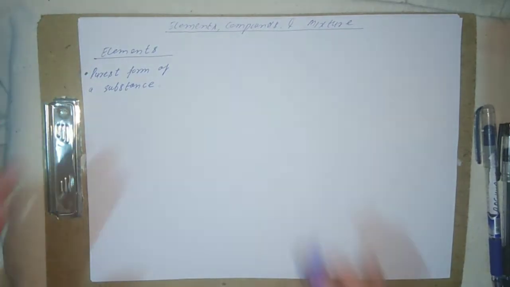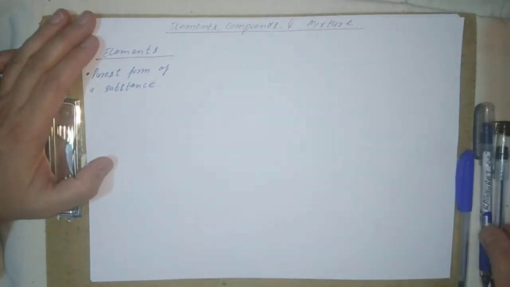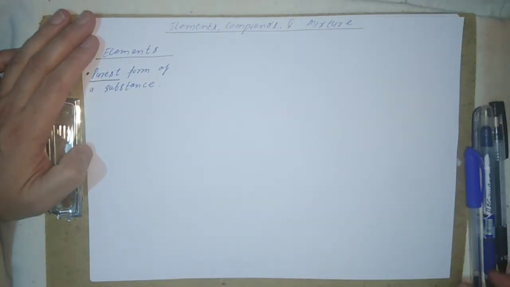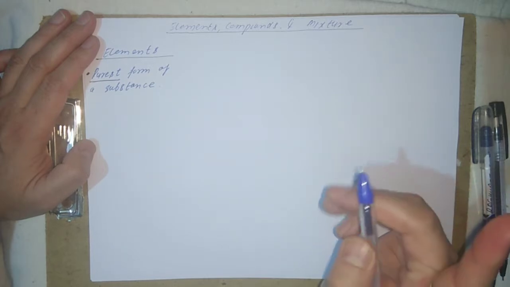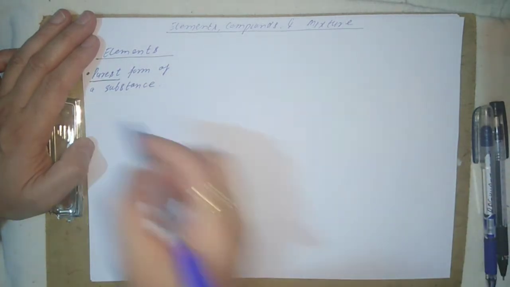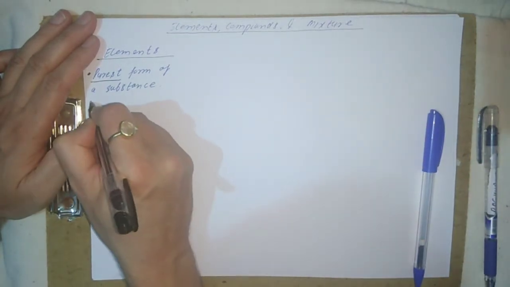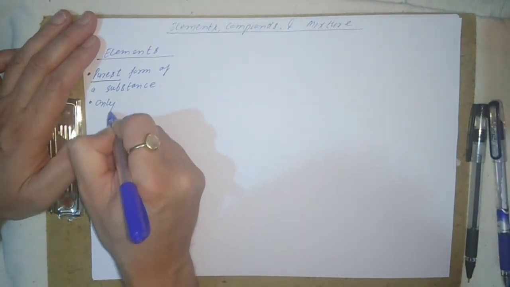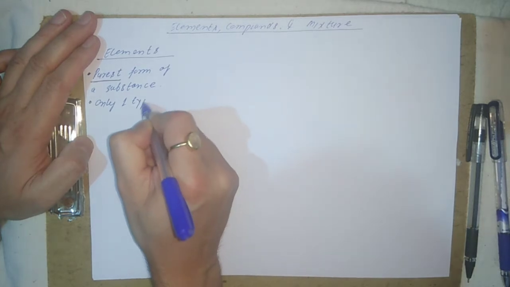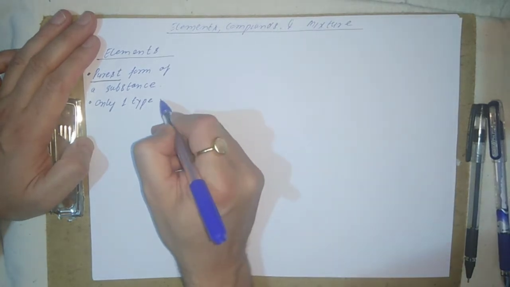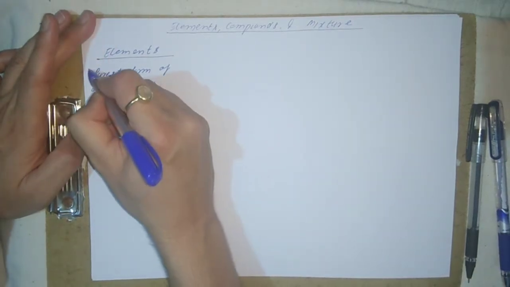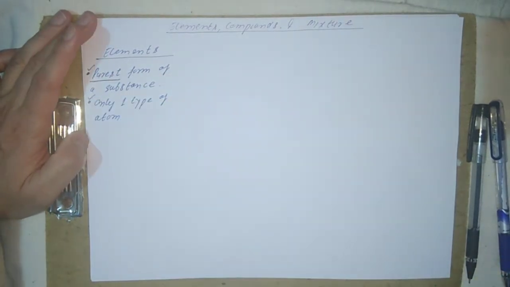This is the definition. And only one type of atom exists in elements. First it is the purest, and second, only one type of atom is found in elements.